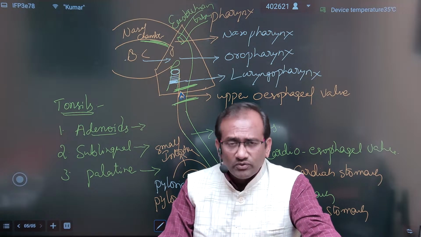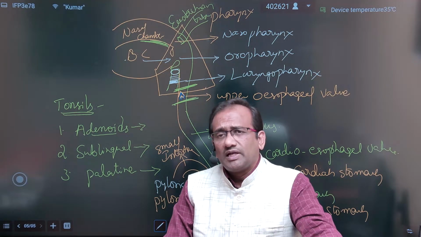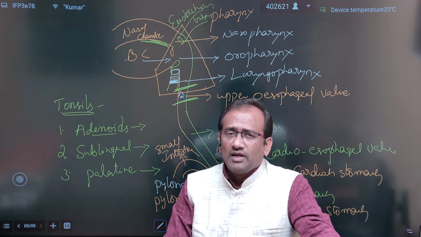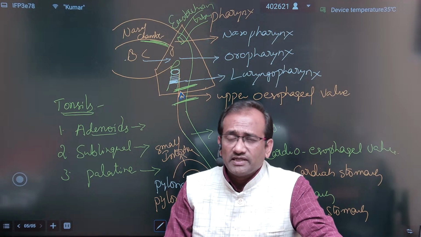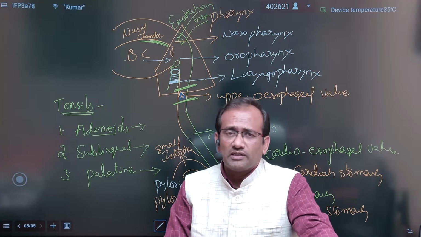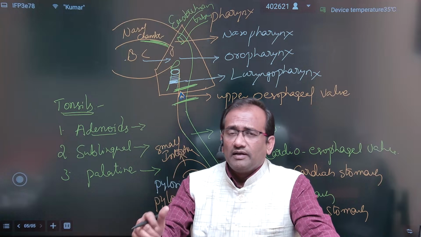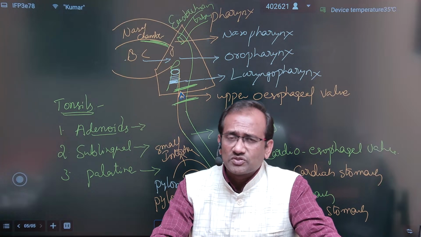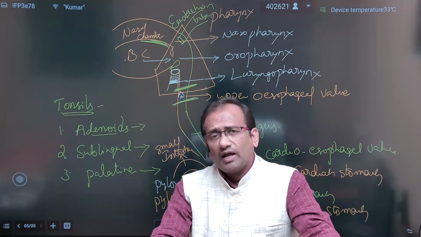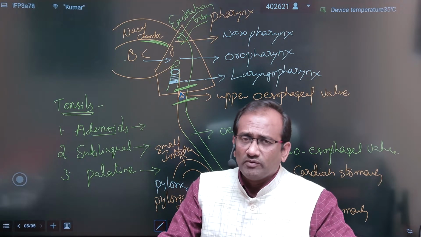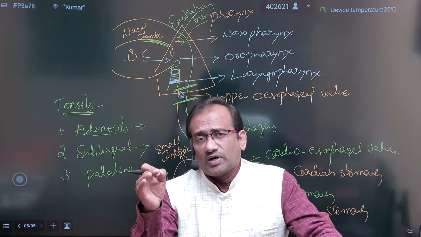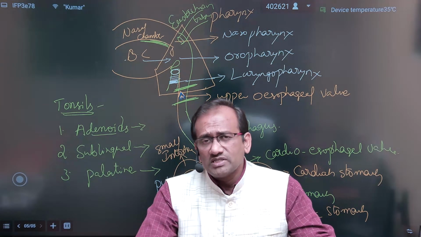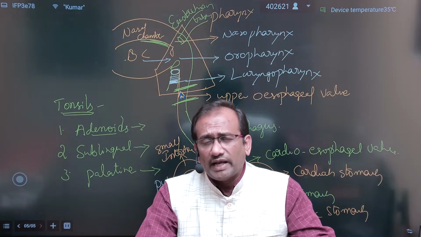Next, coming to our topic. The stomach has three parts: cardiac stomach, fundic stomach, and pyloric stomach. The pyloric stomach opens into the small intestine. The small intestine is the largest part of the alimentary canal in our body. It is U-shaped; the starting point is called the duodenum, the middle long portion is called the jejunum, and the last part, where the food is completely digested, is the ileum. So the ileum is the part where digestion is complete.